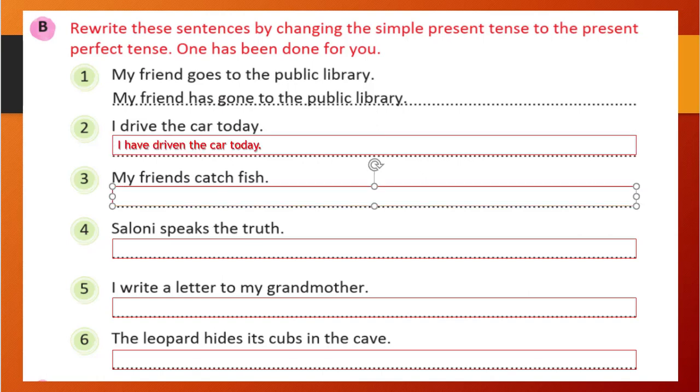My friends catch fish. So here friends, that is a plural. So my friends has caught fish. Sorry, have, because it's a plural.